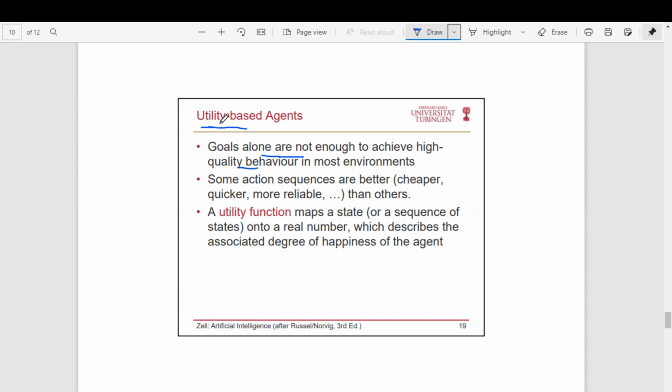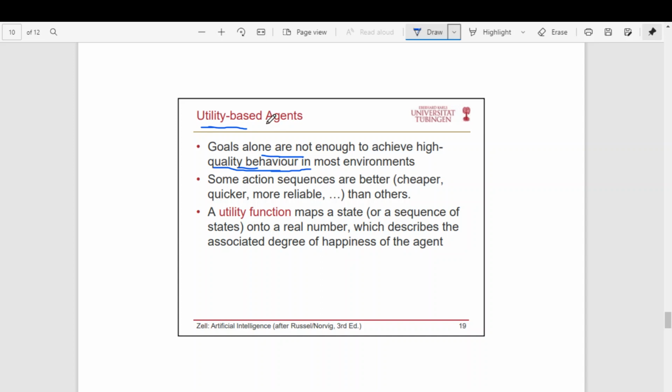Somehow you reach, that is goal. So that's how utility differs from goal. In most real world scenarios, goals alone are not enough to achieve high quality behavior. This term is very important. Utility basically defines the quality of the output. Goal does not talk about the quality.